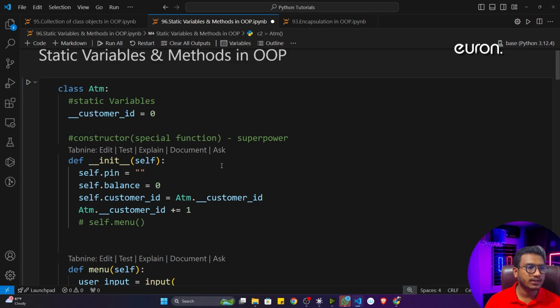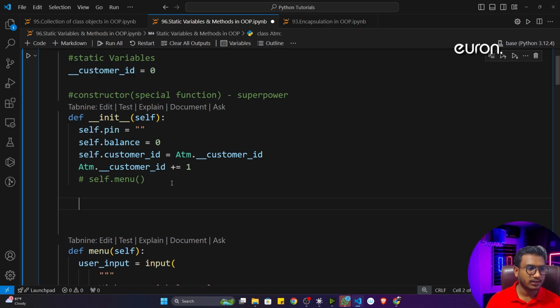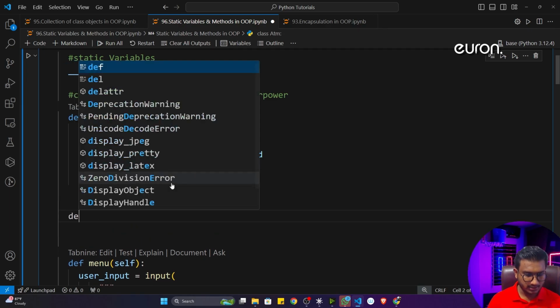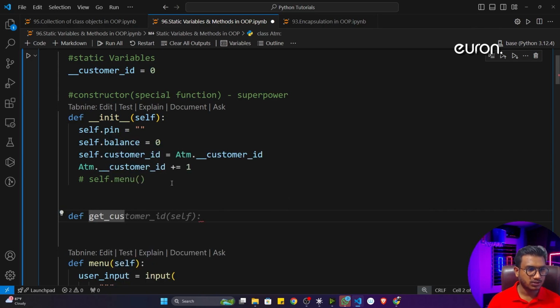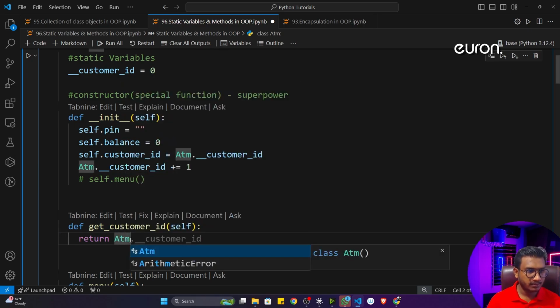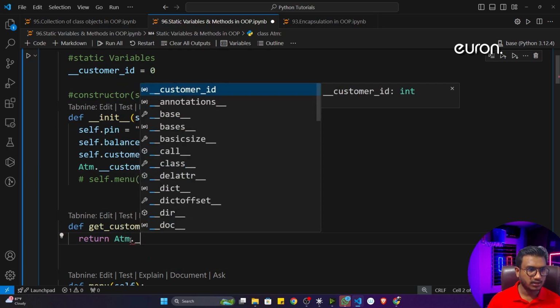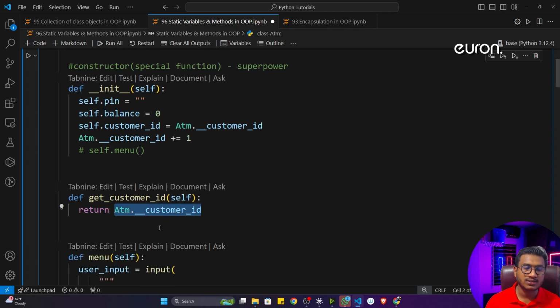Now if you want to see the customer ID, what can you do? This is a private property, so for this you can use getter and setter methods. I think I told you. Here you can simply write one getter method. I'll write def get_customer_id. Inside that I'll simply return ATM._customer_id, because it's a static variable, not an instance variable.